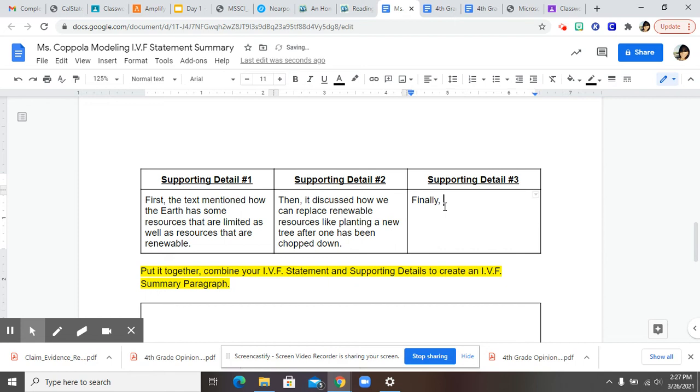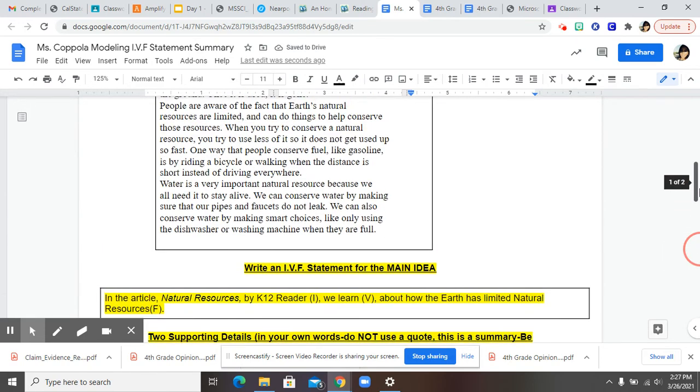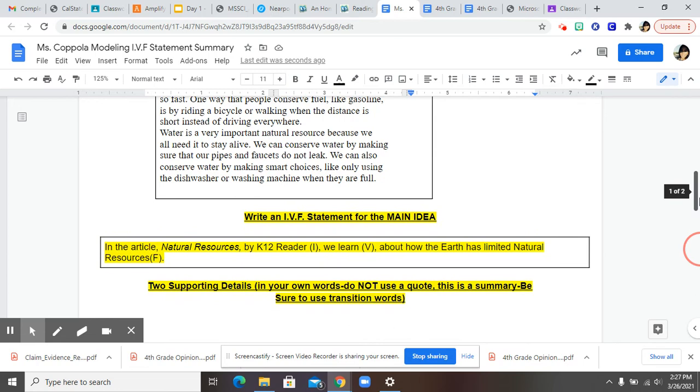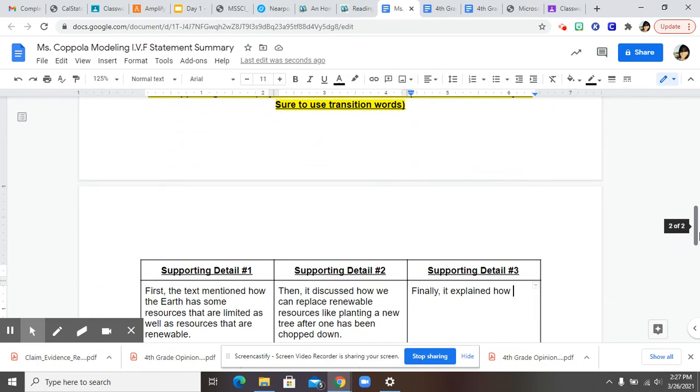Finally, it explained how to conserve our limited resources like water by turning running water off or.